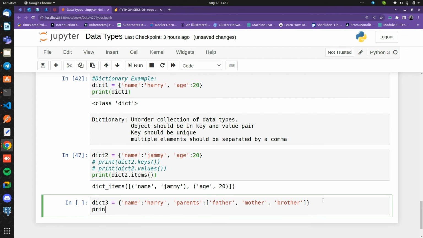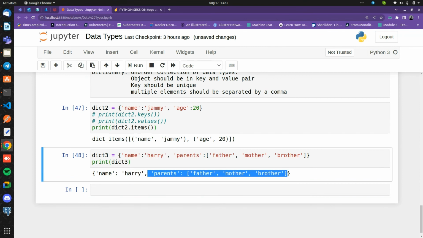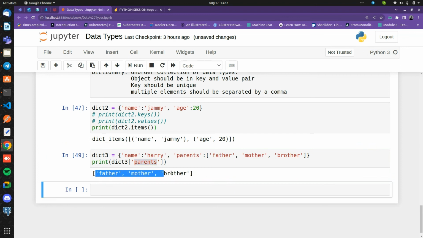So if I print dictionary three, it will print the output: name Hari and parents in the nested list. So this is my key. Parents is my key and the value is father, mother and brother. If I want to print the value of parents, what I can do is just call the parents key here. Run this to print the output as father, mother and brother.